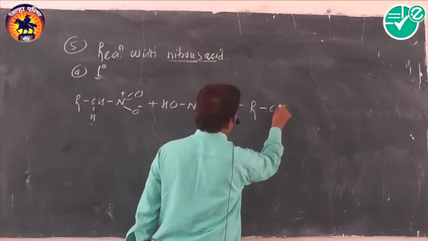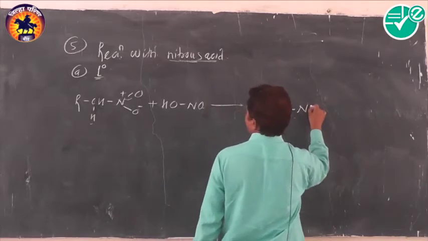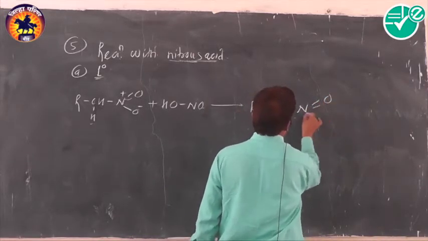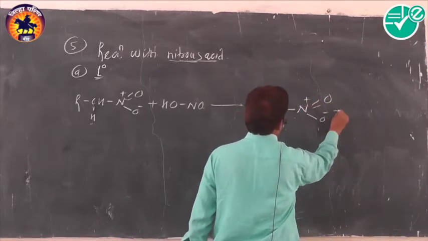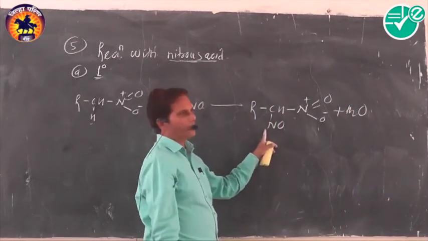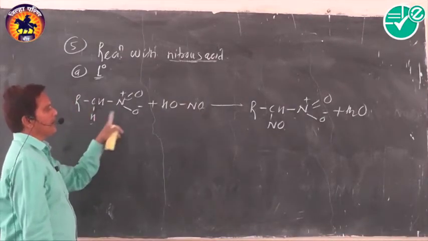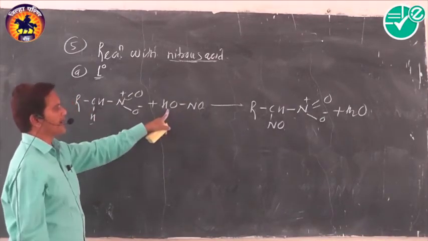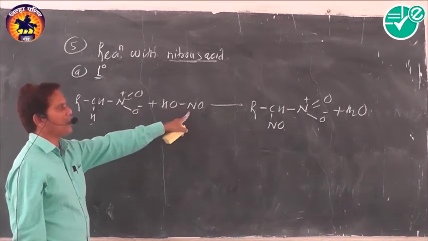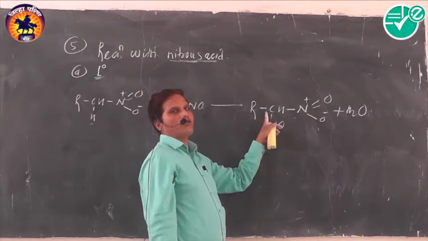Very simple reaction, along with water formed. It's called a nitroso derivative because the hydrogen atom is replaced by the NO group.